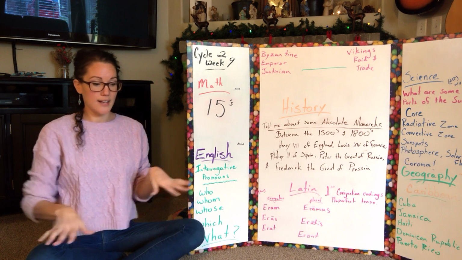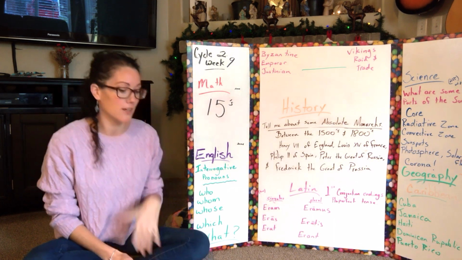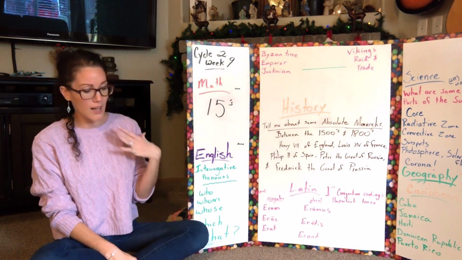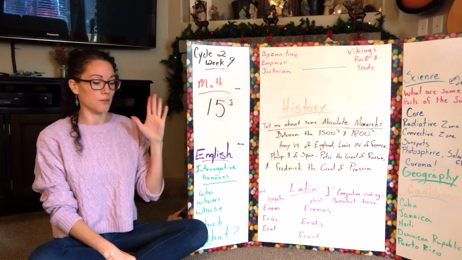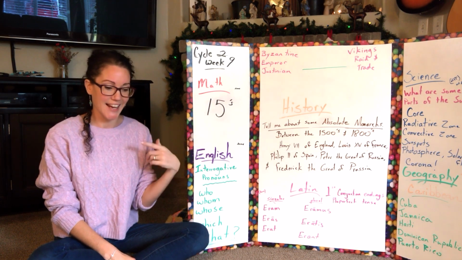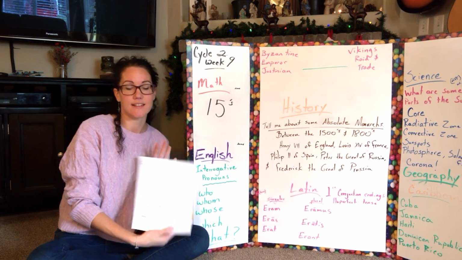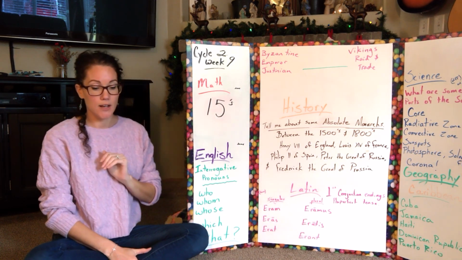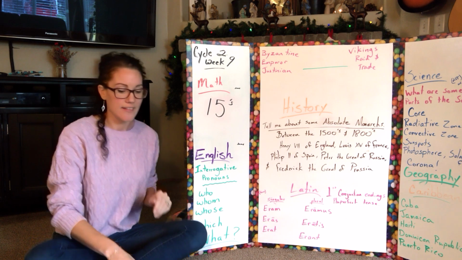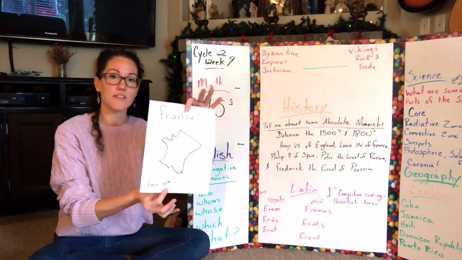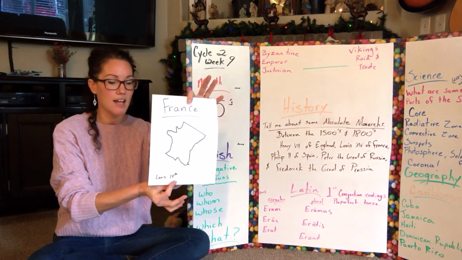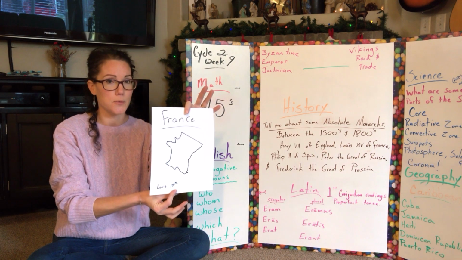Then after everyone has their papers and they're assigned a person, I will do it in order and I'll point to Henry and I'll say, hey, who are you? And he'll say, Henry VIII of England. Then I'll point to the next one, say, who are you? And they'll say, Louis XIV of France. And they'll say it just like that and hold up their card. Of course, this works with older kids.